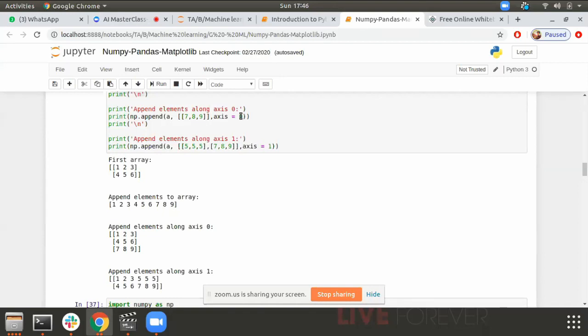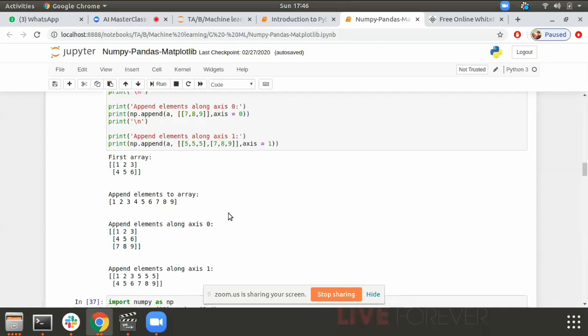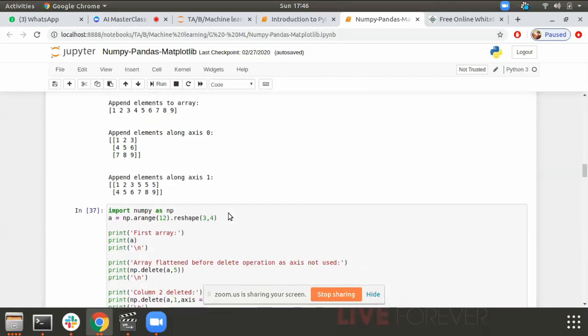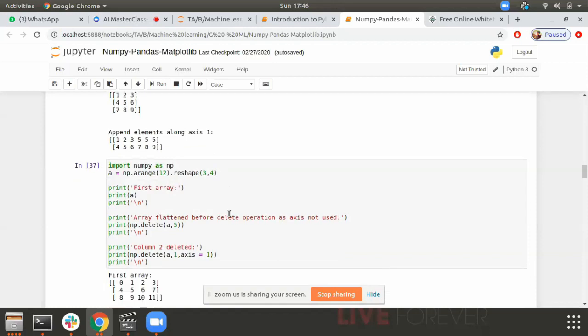So I have seen that in some cases axis 0 is rows, and in other cases it is not; it is columns. And in some cases axis 1 is columns, it is not rows. Okay. We need to play it in that way. Okay, yeah, got it. The other thing is deleting.